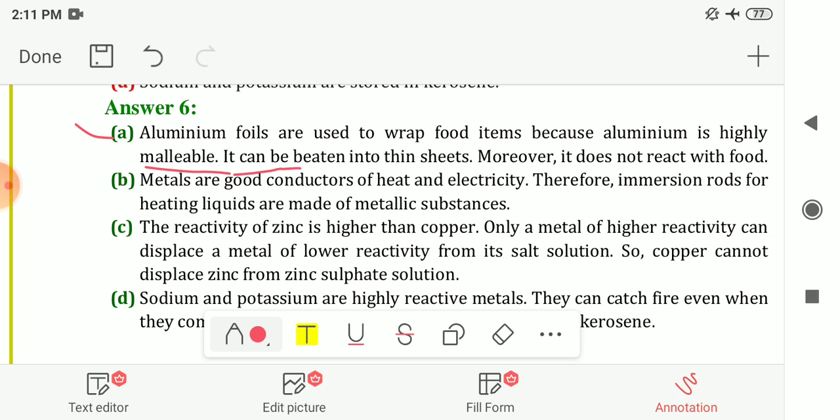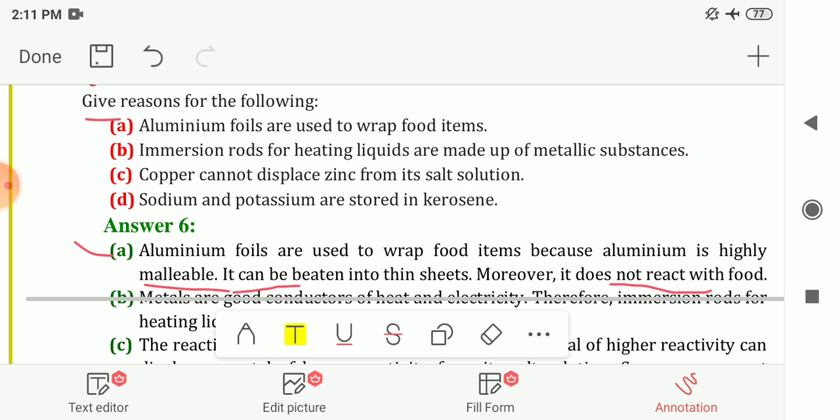Other than this, it can be beaten into thin sheets because of malleability, and it does not react with food. So we can store the food or wrap the food in the aluminum foil. This is the reason why we are using aluminum foils to wrap the food items.